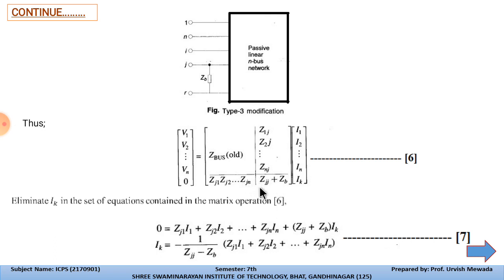Over here you can see the last impedance that forms across j and the nth bus, which is Zjj plus Zb into Ik. So let us make Ik the subject. This will become 1 upon Zjj plus Zb, into Zj1 I1 plus Zj2 I2, and for the nth bus Zjn In. So this is equation number 7.